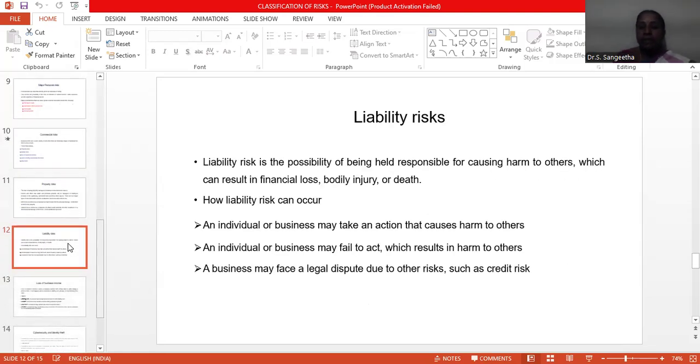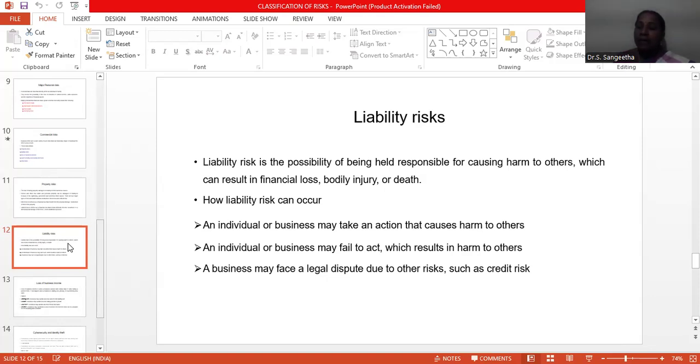Next, liability risk. It is the possibility of being held responsible for causing harm to others, which can result in financial loss, bodily injury, or death. How can liability risk occur? Because an individual or business may take an action that causes harm to others. In the same way, an individual or business may fail to act on a problem, which results in harm to others.